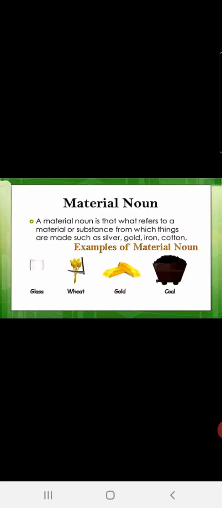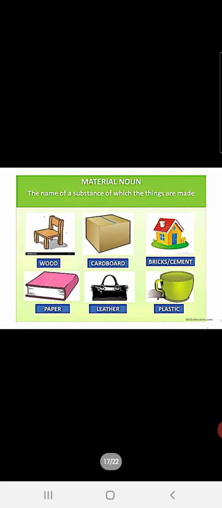We use material glass to make crockeries. Wheat is used to make flour. Gold is used to make jewelry. Coal is used to make something from it. All these are materials from which we make something, children.